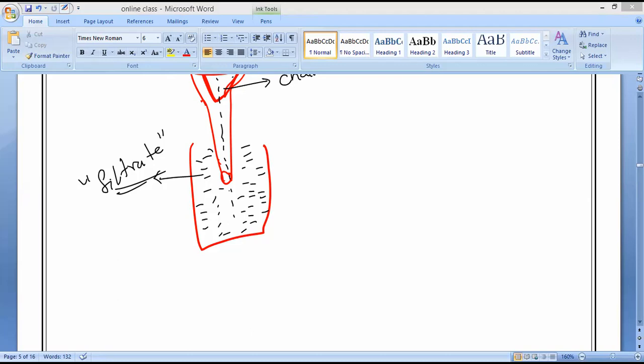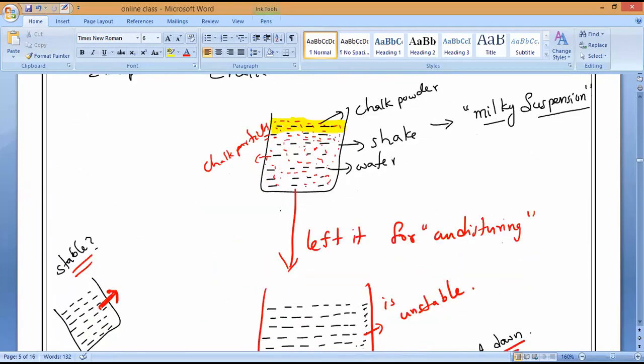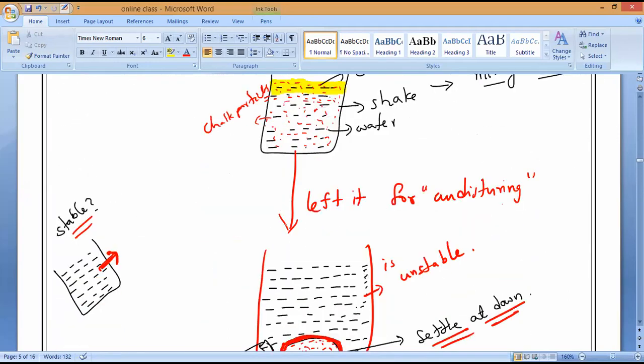Understand? Observe very carefully. When will it scatter the light or make us see the light, in the first diagram or the second diagram? When will the suspension make us see the scattering light or path of light? Yes, everybody.